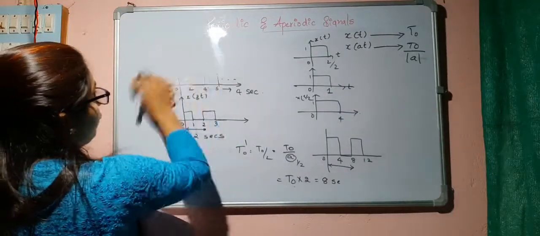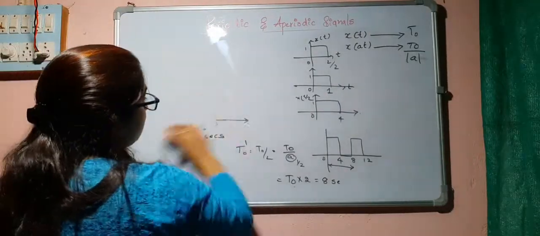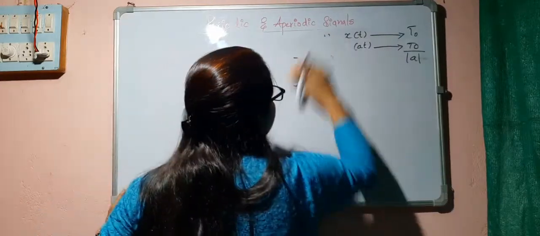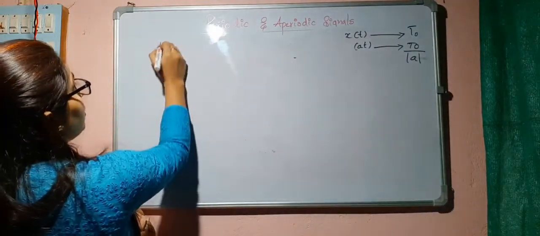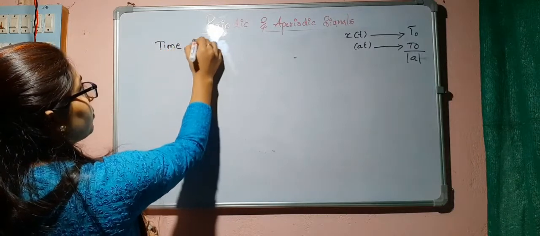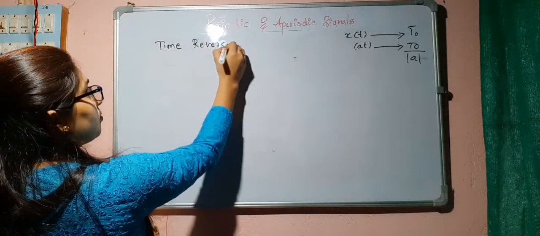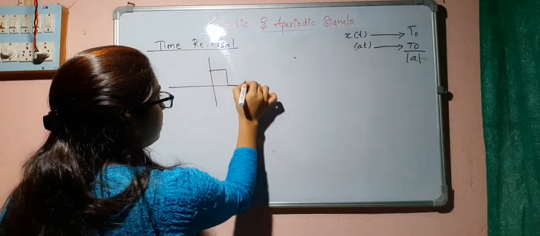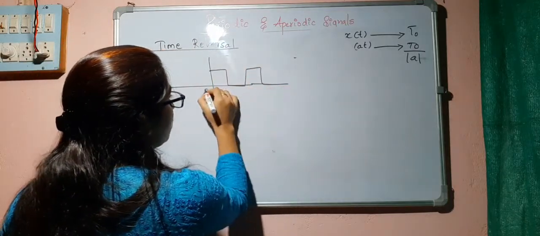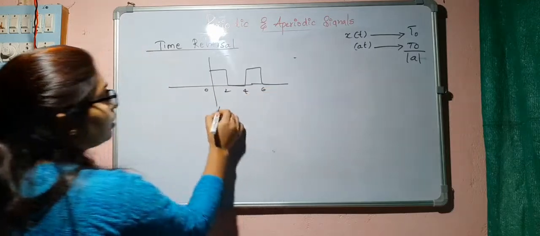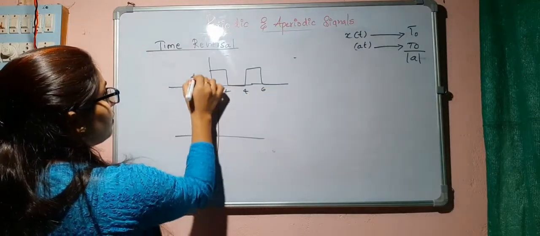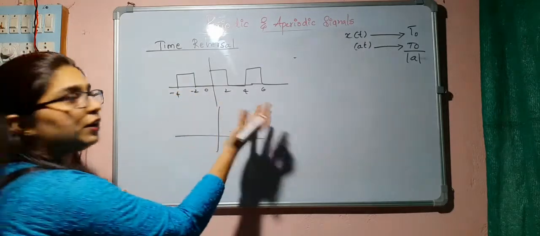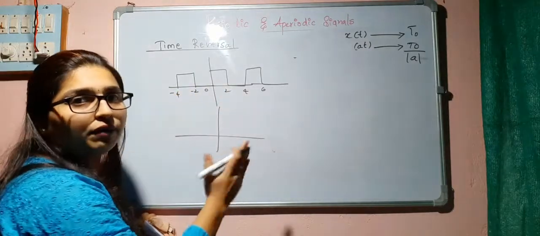Next comes time reversal. I will consider the same signal, 0, 2, 4, 6, and this one was like this, minus 2, minus 4. Now, the reversal operation we have already studied.